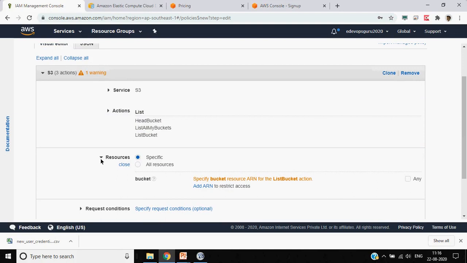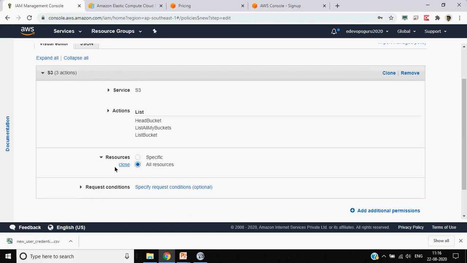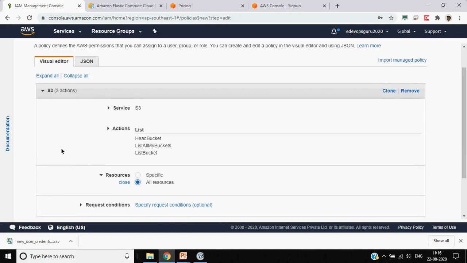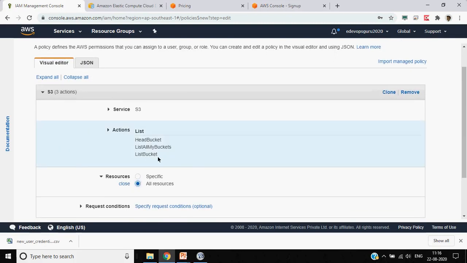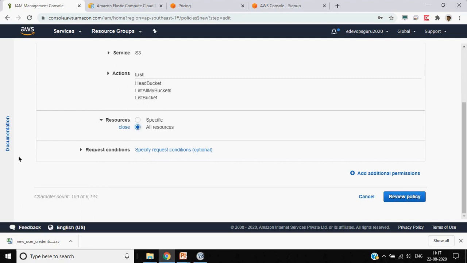Once we discuss S3, then all these things will come into the picture. So for example, resources: all the resources in S3. This user should be able to list buckets, all the buckets, or head bucket. We will see what these mean. For the time being, let's assume S3 is just a service which allows you to create folders, and inside the folders you can put your resources.